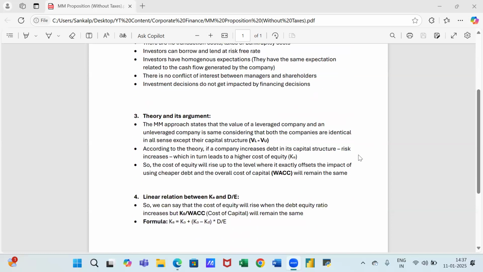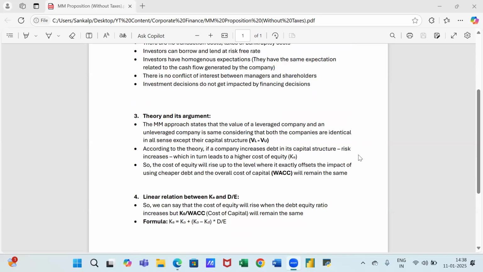Coming to the main argument of this proposition, the MM approach basically states that the value of a company which has taken leverage, we'll call it a leveraged company, and a company which has not taken leverage, that is an unleveraged company, will be the same, considering that both the companies are identical in all senses except the capital structure.